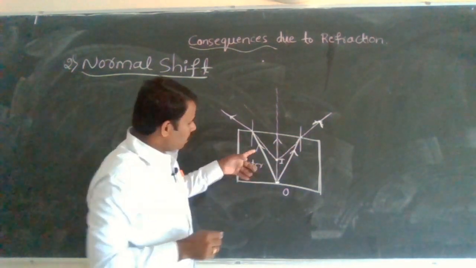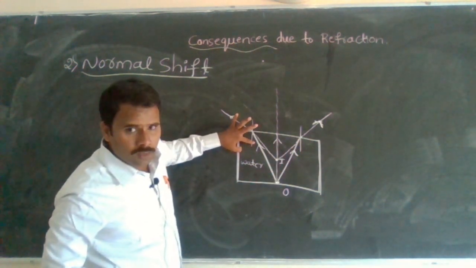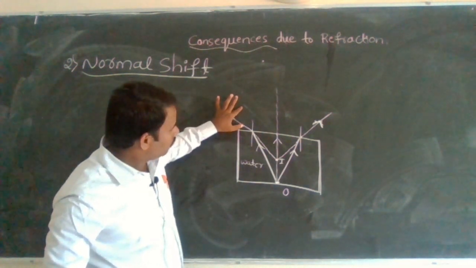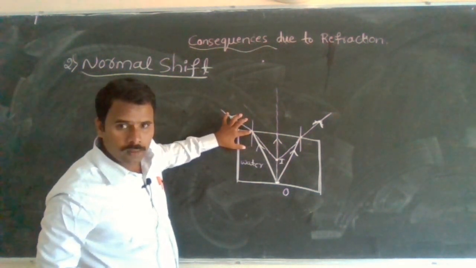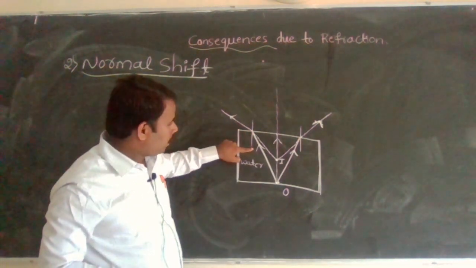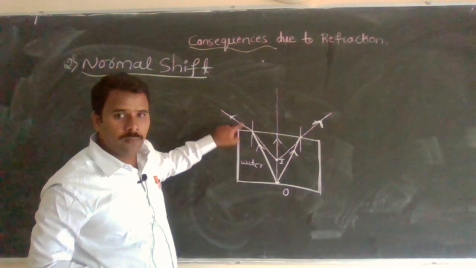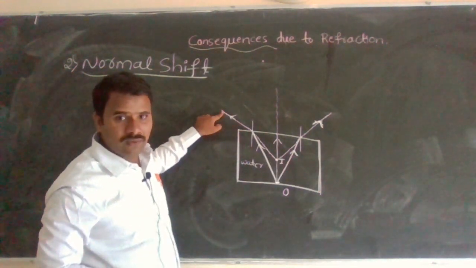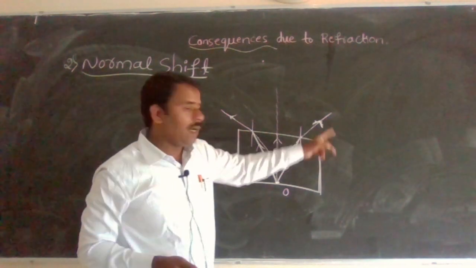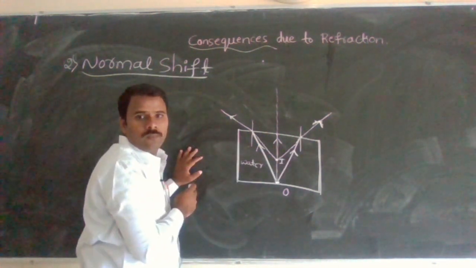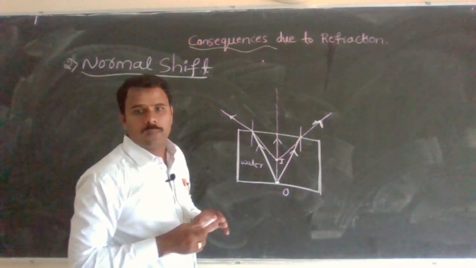As you know, when a ray of light is traveling from a denser medium to a rarer medium, the refracted light bends away from the normal. It bends away from the normal.